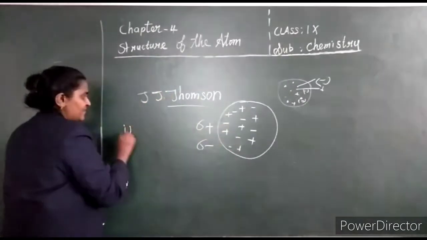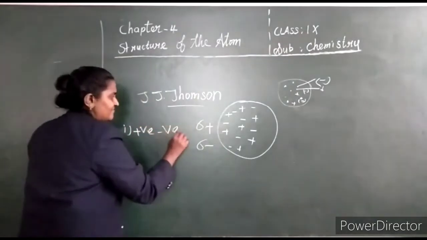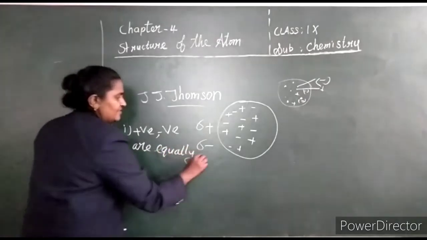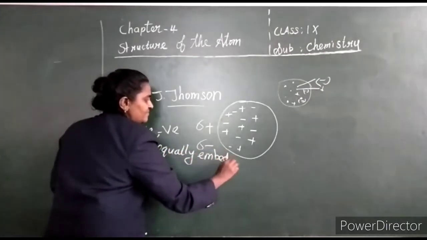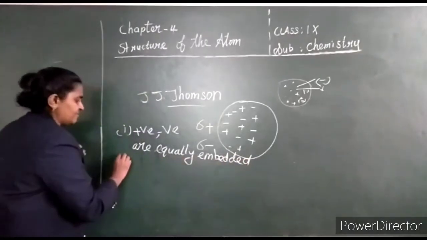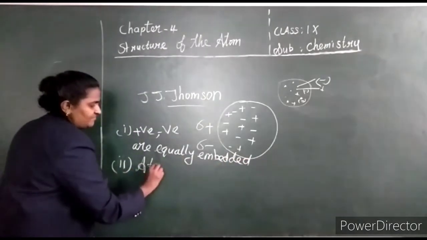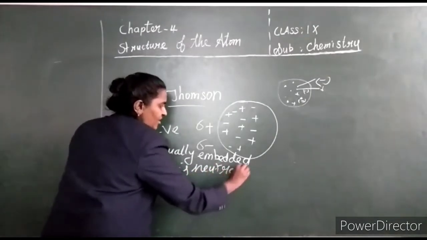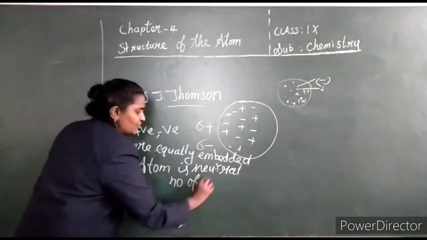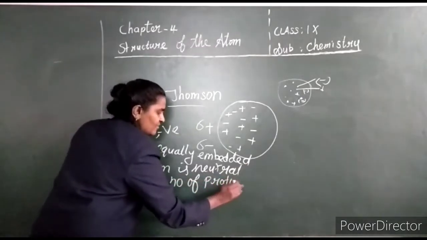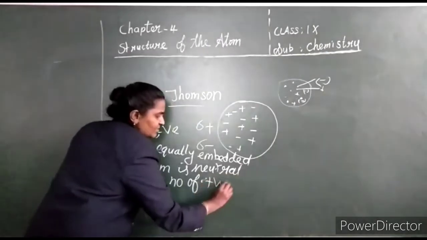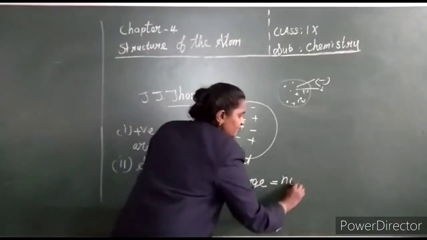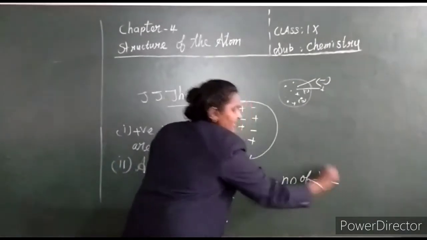First point: positive and negative charges are equally embedded. Second point: the atom is neutral, because the number of positively charged particles is equal to the number of negatively charged particles.